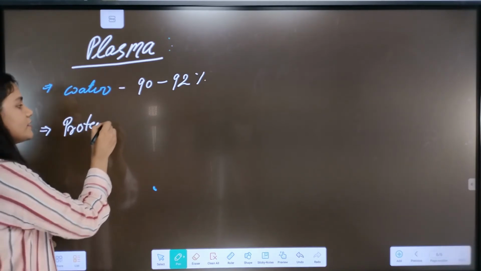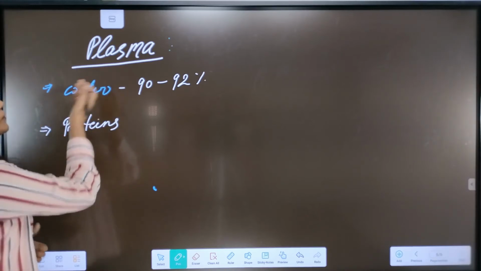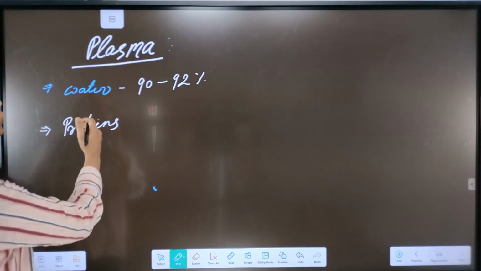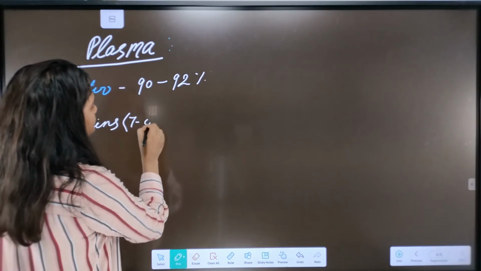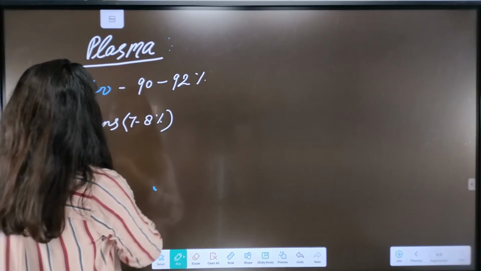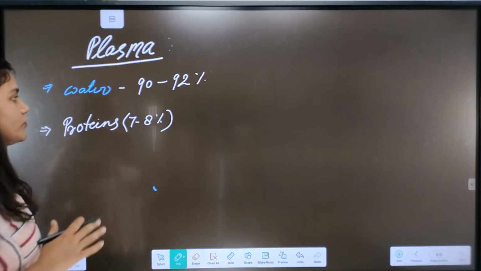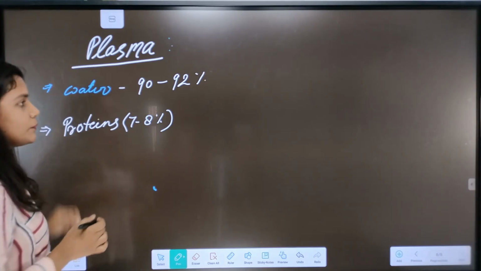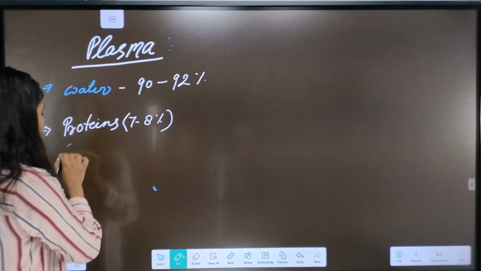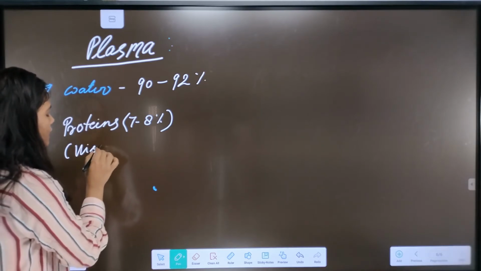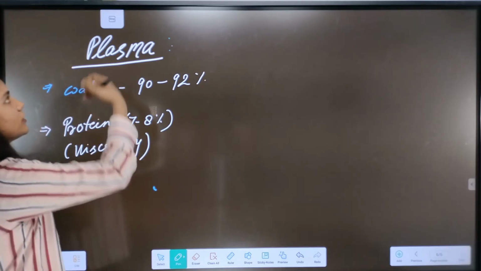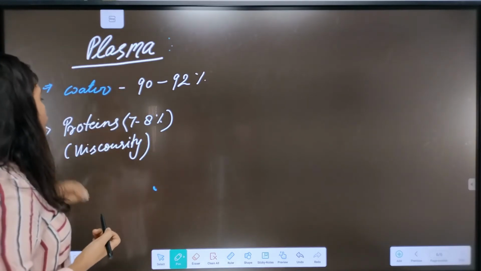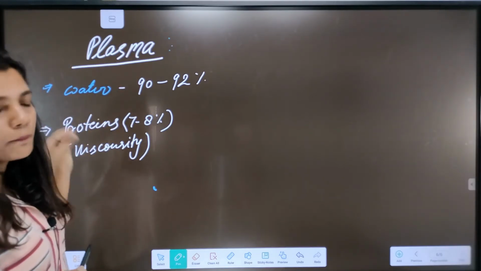Next, what acquires the most percentage after the water in plasma is protein. It is about 7 to 8%. That gives it viscosity, or you can say the viscosity of the blood is given by the plasma proteins.